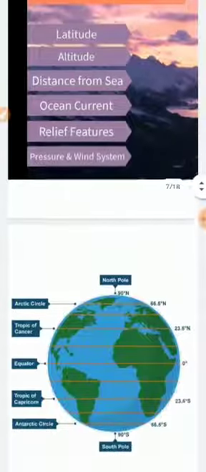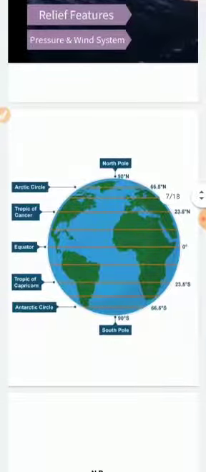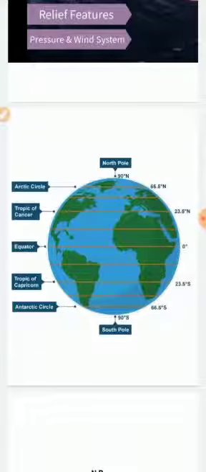Now, students, we will understand latitude. In the slide you can see the Earth, right? The 0 degree is called the equator. The equator divides the Earth into two parts: the northern hemisphere and the southern hemisphere. If you go above 0 degree, we see 23 and a half degrees north, that's called the Tropic of Cancer, and above that you see 66.5 degrees north, that's called the Arctic Circle, and above that we have 90 degrees north, the North Pole.